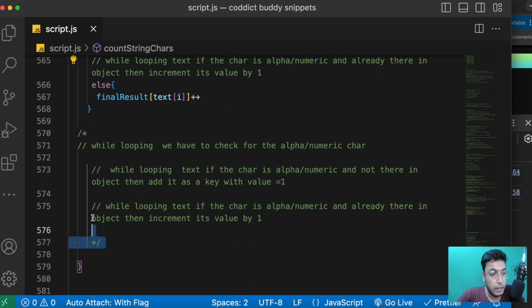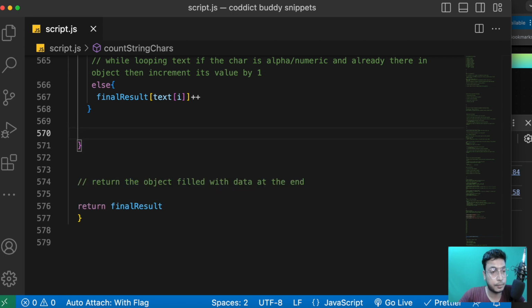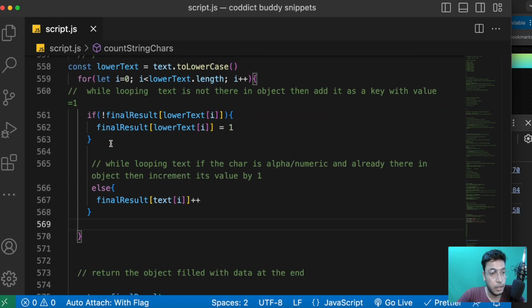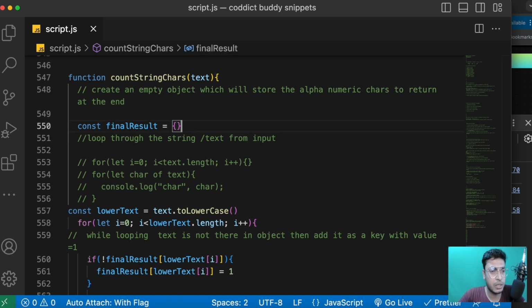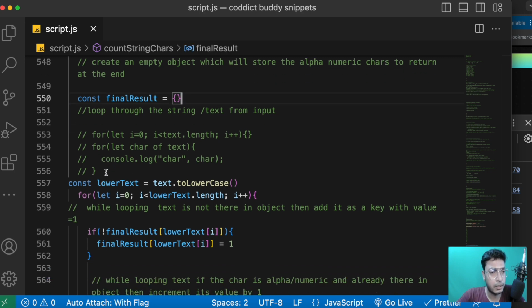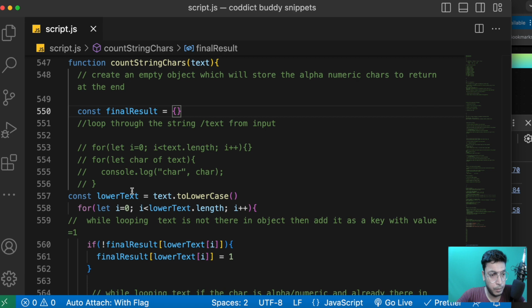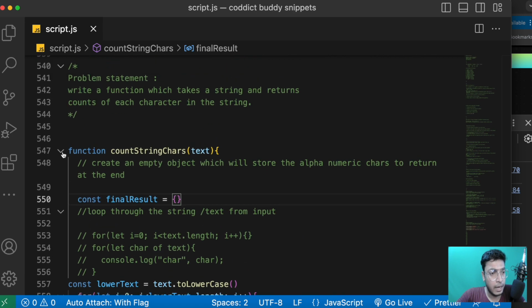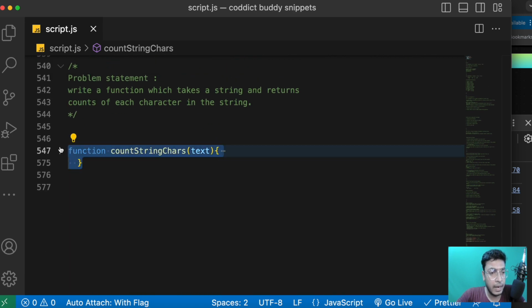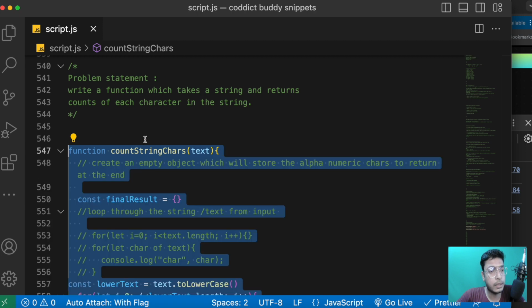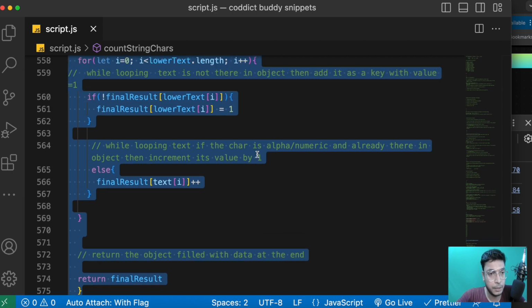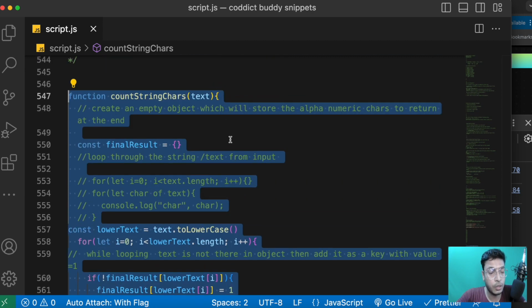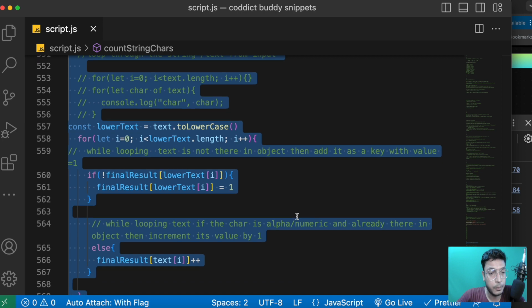So I'll quickly remove this part. These are the steps. Let's remove this one as well, because this is also not required for now. I'll keep this here as a reference, and I'll add this particular piece of code in the description of the video, in case you want to understand this one a little better. You can check the description of this video and you will find this snippet.